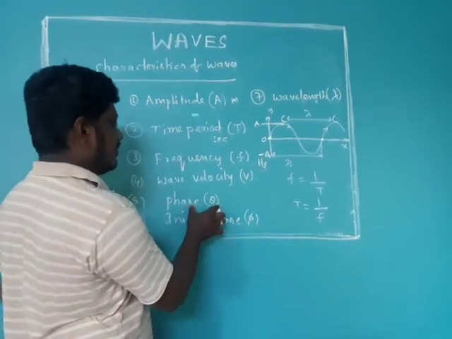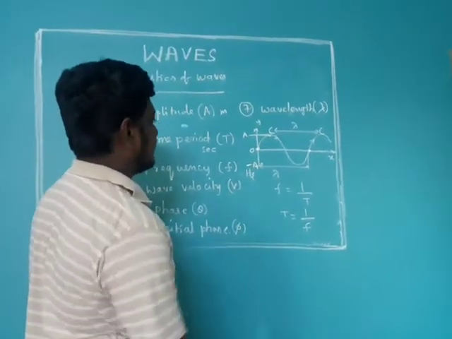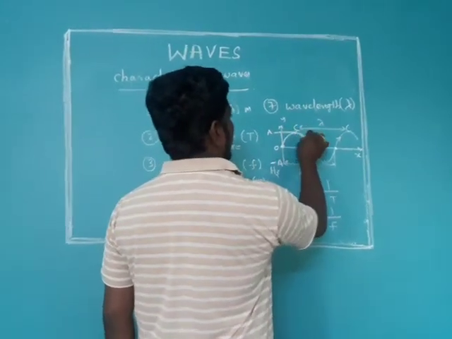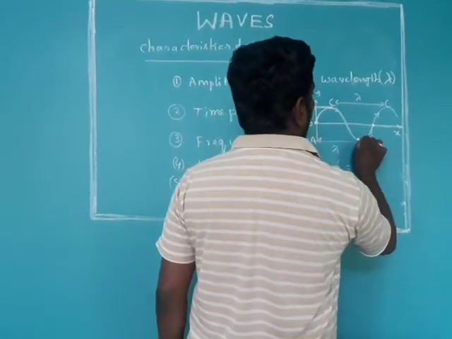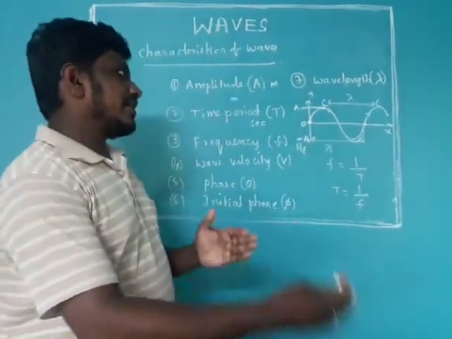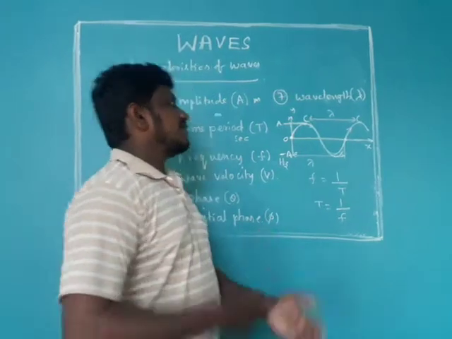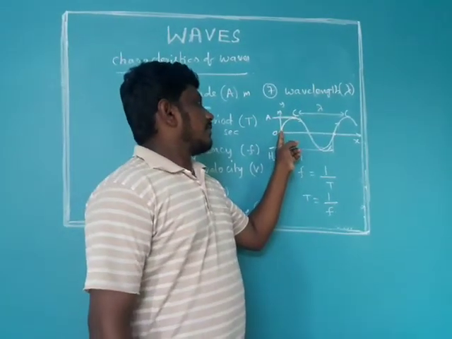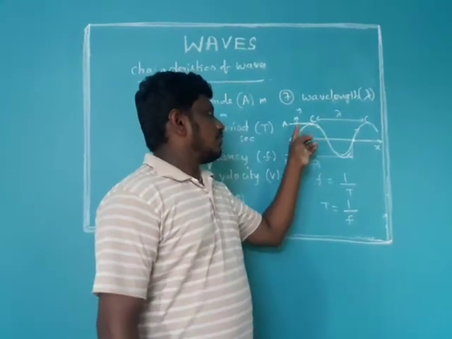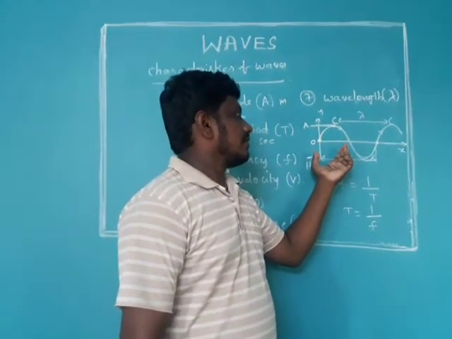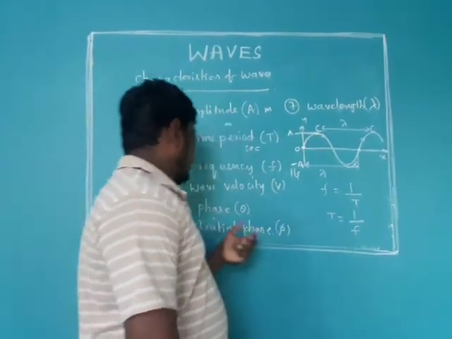Okay. Next, phase, theta. Phase is denoted with the letter theta. Phase is nothing but angle. So phase tells about every particle and every particle's state of vibration, where it is and in which direction it is moving. Suppose this particle, whether it is going downward or upward, and where that particle is present. All this information will be given by phase.